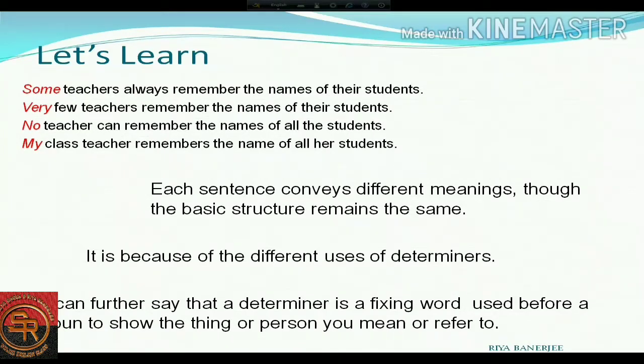For example, in the first sentence, some teachers, the word some, which is a perfect example of a determiner, is used before the noun teachers. In a similar way, in the third example, no teacher. Fourth example, my class teacher. So all of these words are actually carrying another noun. It's defining something, or further telling something about the noun.